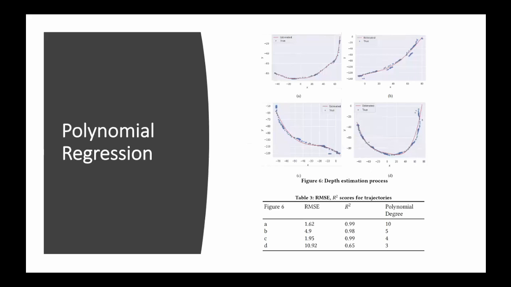Now, we applied polynomial regression to smooth our path to the object. We did different experiments here and tried to check how well it fits our path. We used different scores: root mean square error, R squared, and polynomial degree.